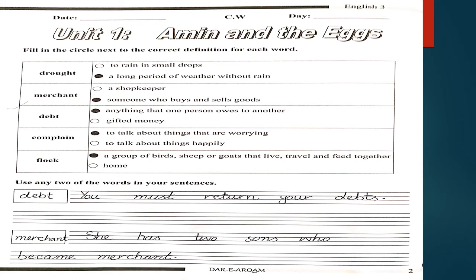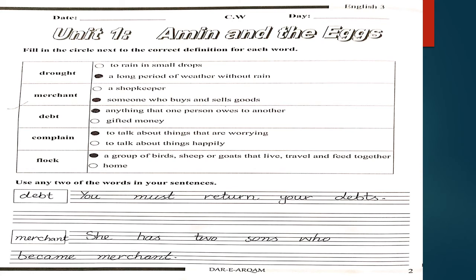The next word is debt, DEBT, and the right option is anything that one person owes to another. Next word is complain, and the right definition for the word complain is to talk about things that are worrying. Last one is flock, and the right definition for the word flock is a group of birds, sheep, or goats that live, travel, and feed together.